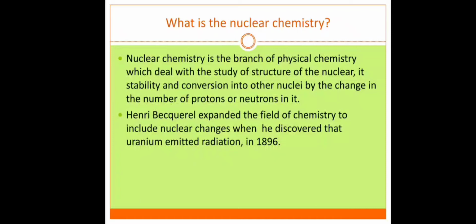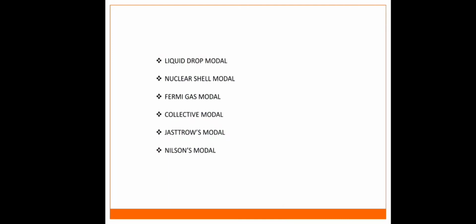Hahn expanded the field of chemistry to include nuclear change when he discovered that uranium emits radiation in 1896. There are different types of nuclear models.